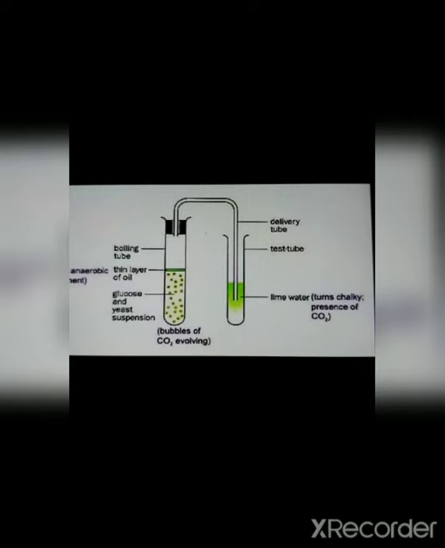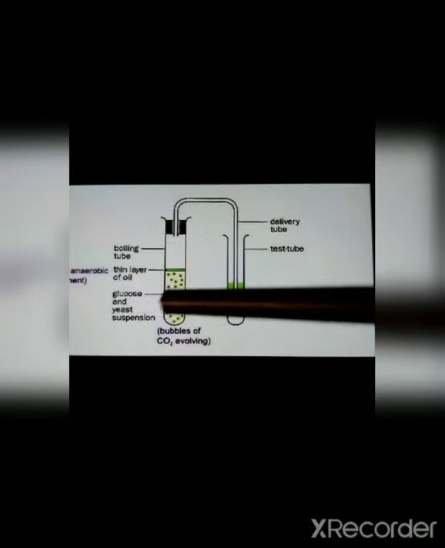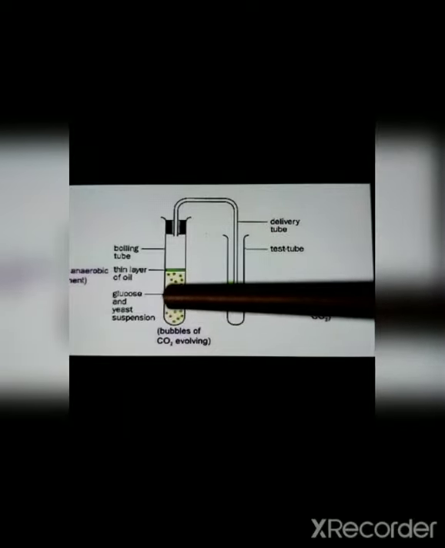So yeast is a kind of fungus. We will be using yeast and providing glucose to yeast. Glucose is any kind of food product. The fermentation happens. So yeast will act on glucose and the respiration takes place in yeast. In order to do the experiment, we will add glucose to yeast.